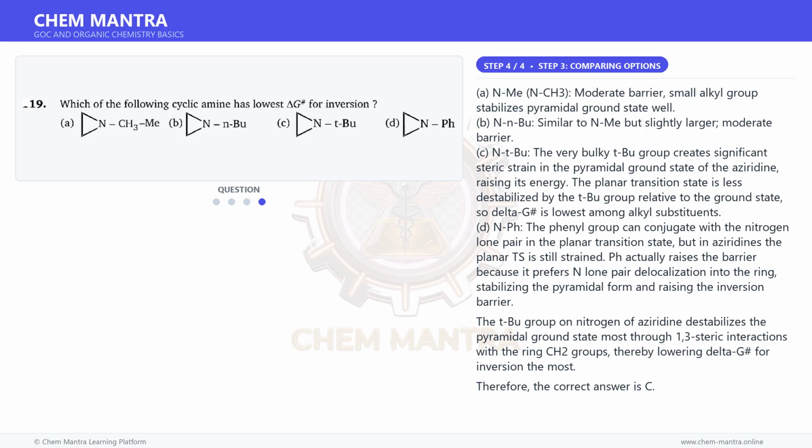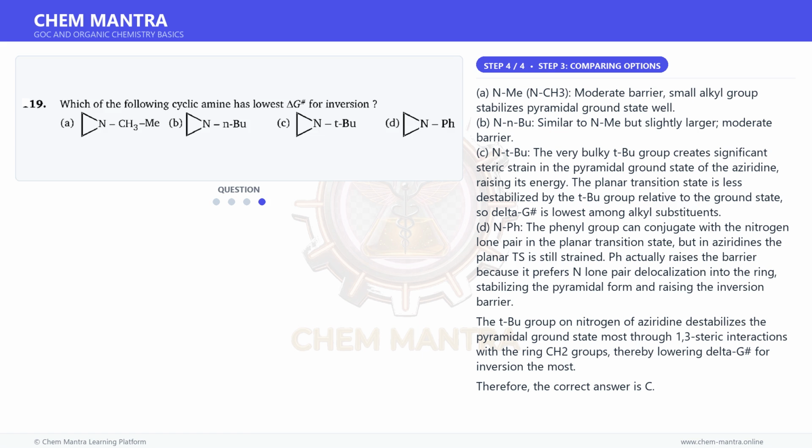A. N-Me, NCH3, moderate barrier. Small alkyl groups stabilize the pyramidal ground state well. B. N-nBu, similar to N-Me but slightly larger, moderate barrier. C. N-tBu, the very bulky tBu group creates significant steric strain in the pyramidal ground state of the aziridine, raising its energy. The planar transition state is less destabilized by the tBu group relative to the ground state, so delta G‡ is lowest among alkyl substituents.